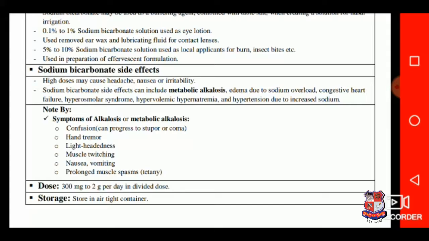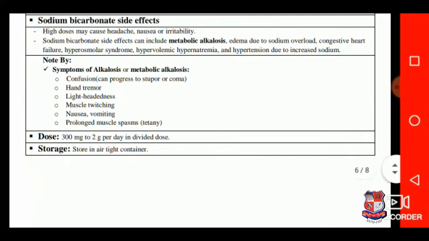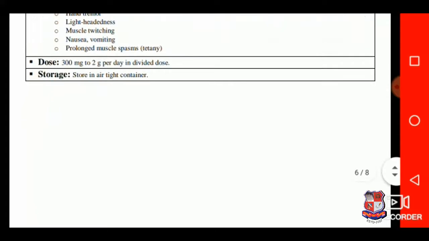Side effects of this drug are headache, nausea, and irritability. It also produces metabolic alkalosis due to overdoses inside the stomach. Symptoms of alkalosis are confusion, hand tremor, lightheadedness, muscle twitching, nausea, vomiting, and prolonged muscle spasms.